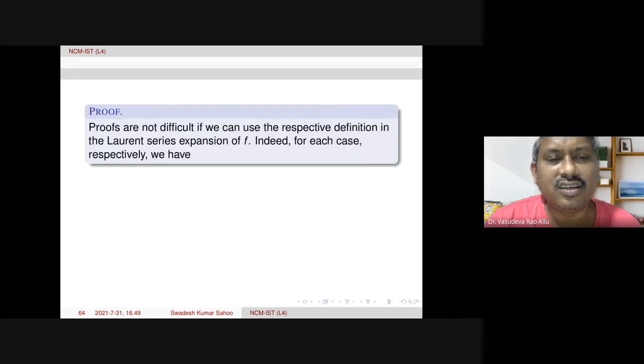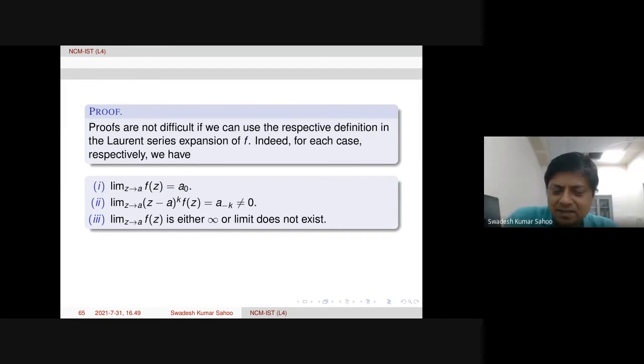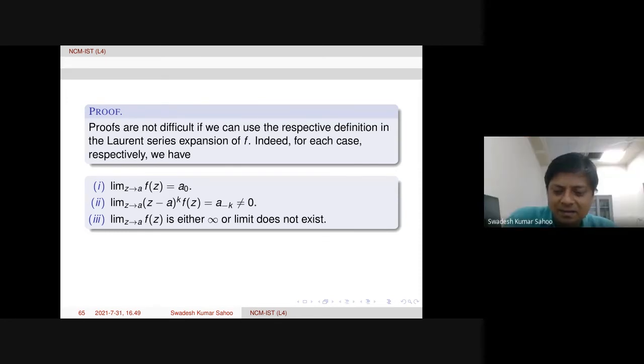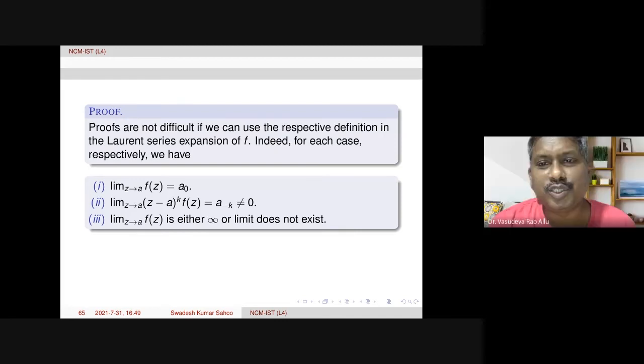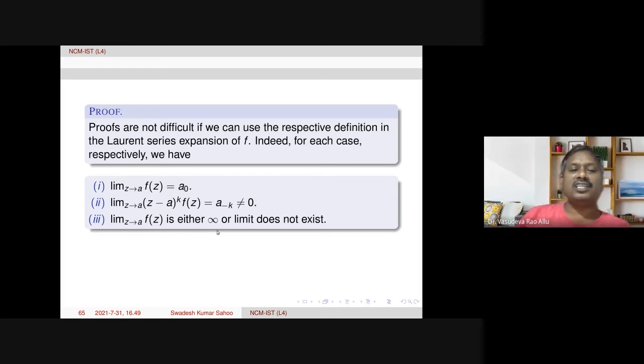For this, I think the definition of pole is fine, but for the essential singularity, the limit of f of z as z goes to a, the limit does not exist. That is the only part. So either infinity, that's not correct. For example, f of z equals 1 by z, limit z goes to 0, 1 by z is infinity. But when you multiply z into f of z, that limit is finite. Therefore, it's a pole of order 1. So this infinity is not necessary.